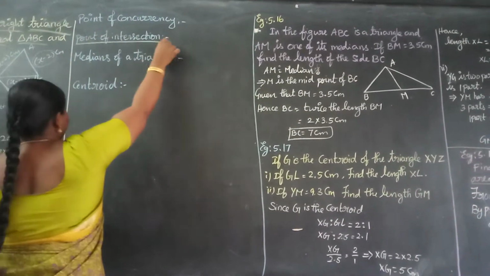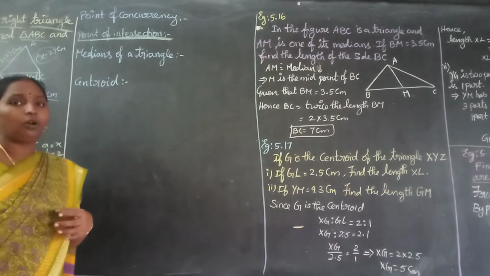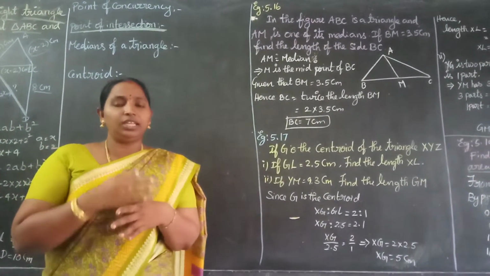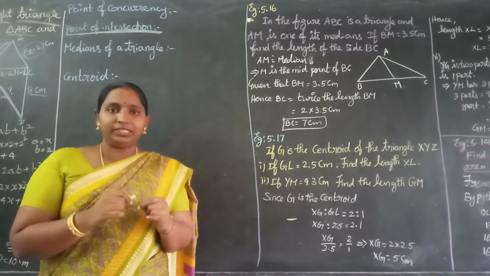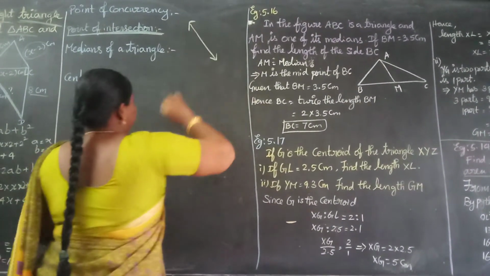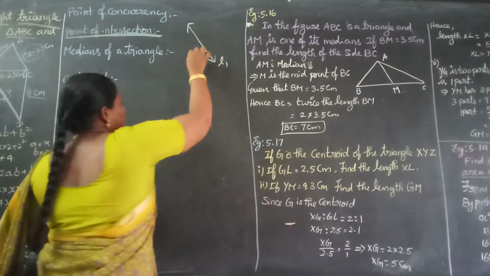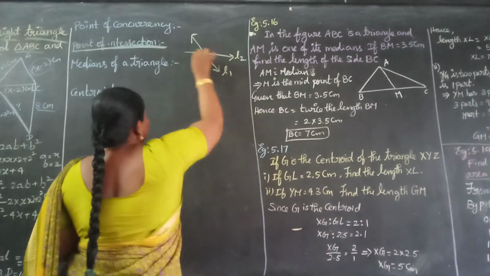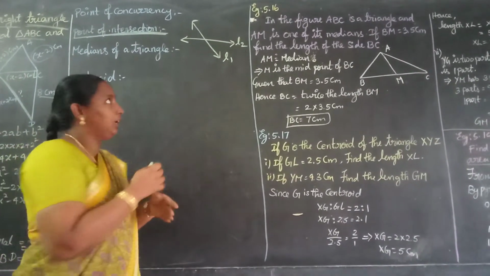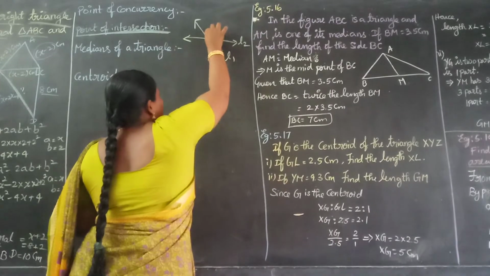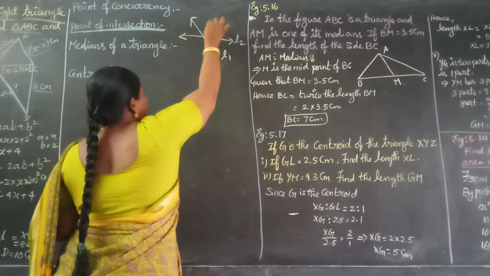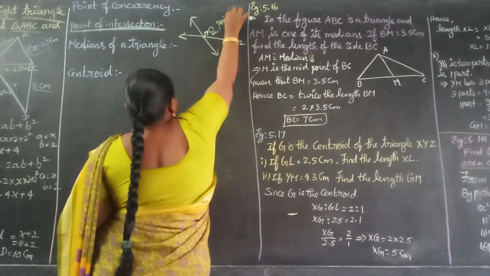Before going to point of concurrency, we are going to know what is point of intersection. If two lines in a plane intersect each other at one point, then that point is called the point of intersection. Let's see an example, then you can understand clearly. Take this line as L1 and this one as L2. These two lines L1 and L2 intersect or meet at one point. This point we denote with O. This O is called the point of intersection.